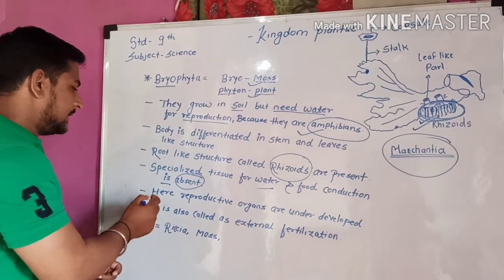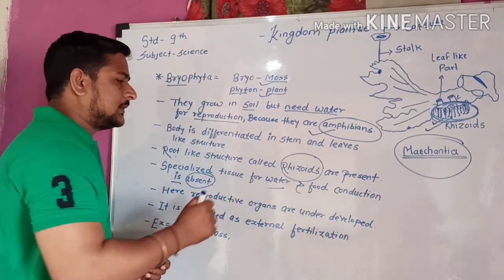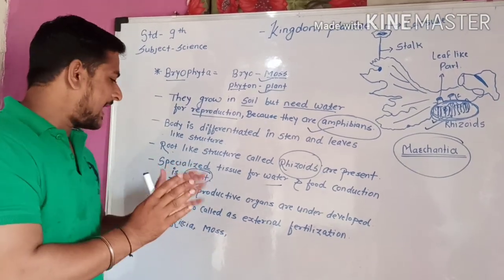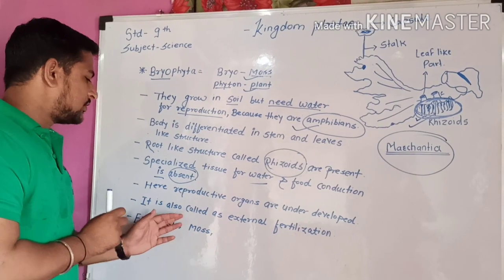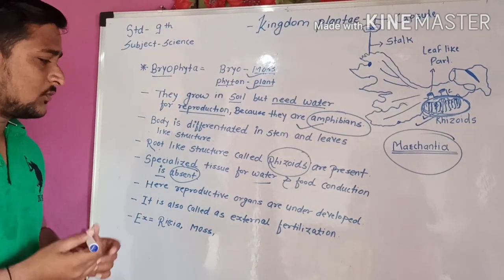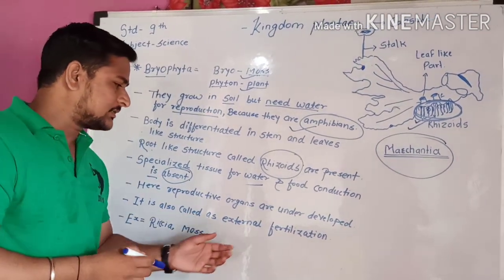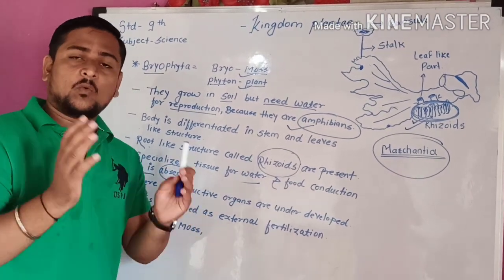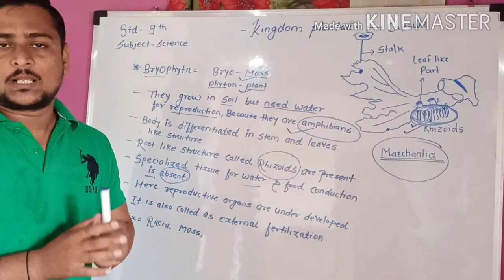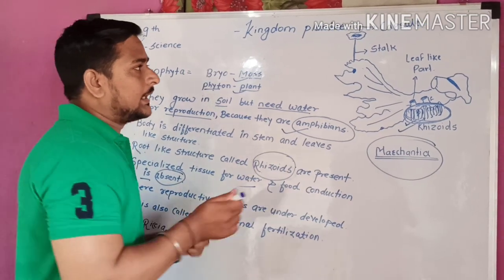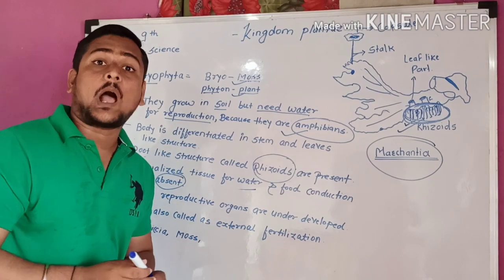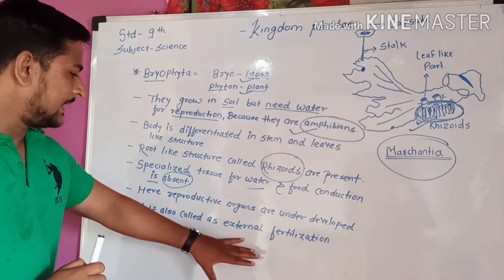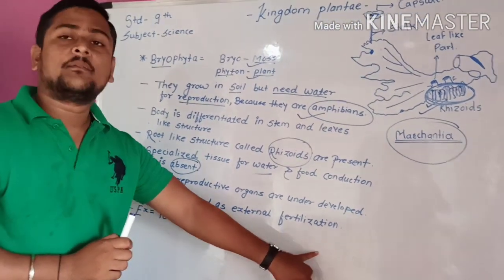See here, the reproductive organs are underdeveloped, meaning these organs are not properly developed. It is also called external fertilization. Why do we call this external fertilization? Because the fertilization does not occur on the inner side, it occurs on the outside. Because of that we call it external fertilization.